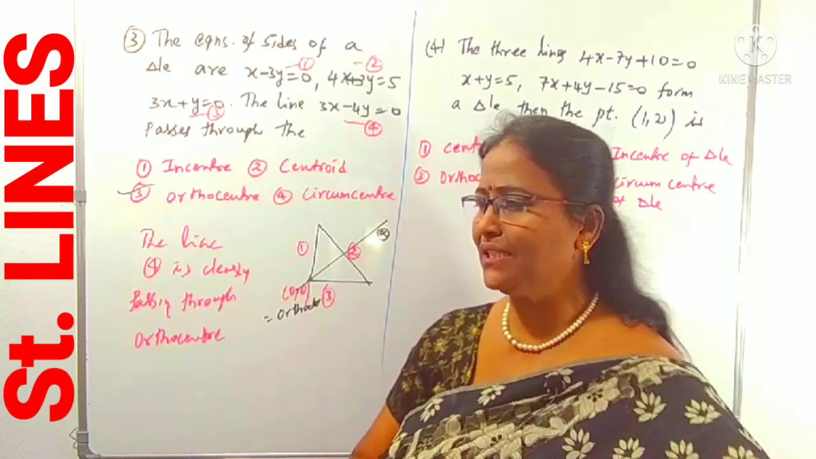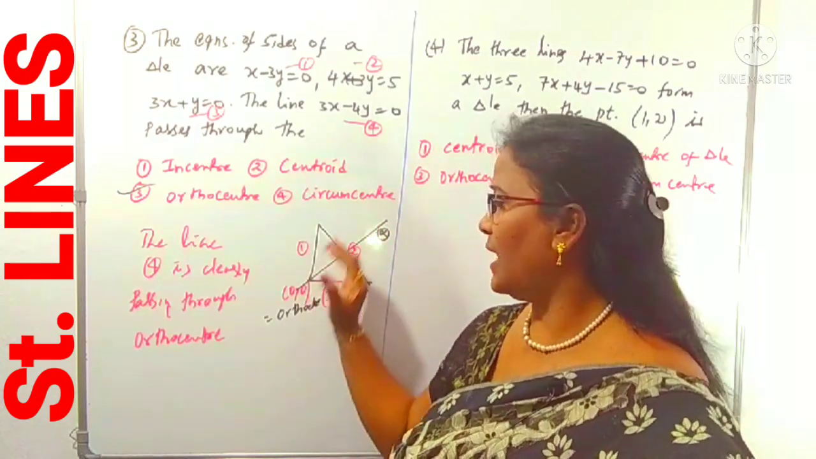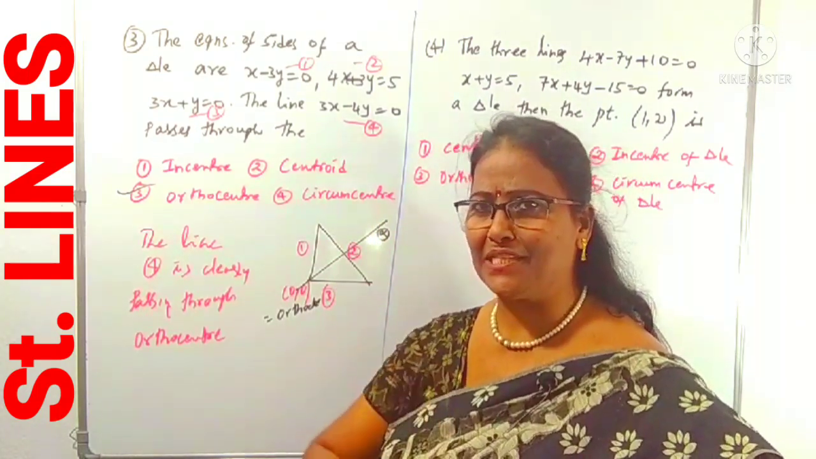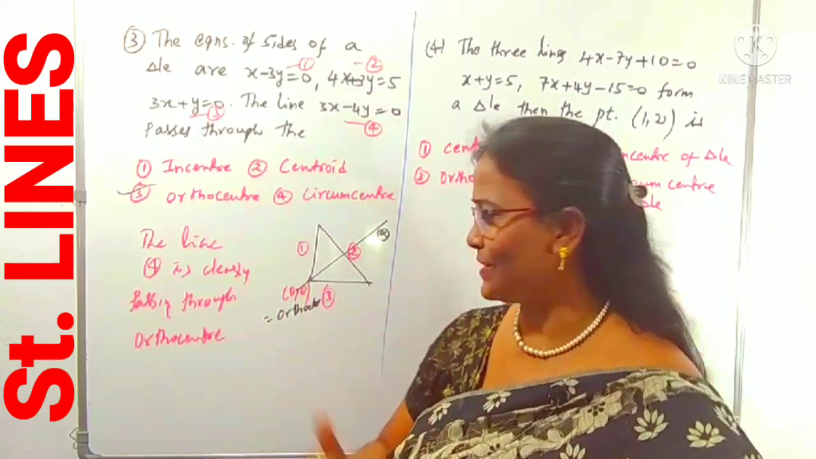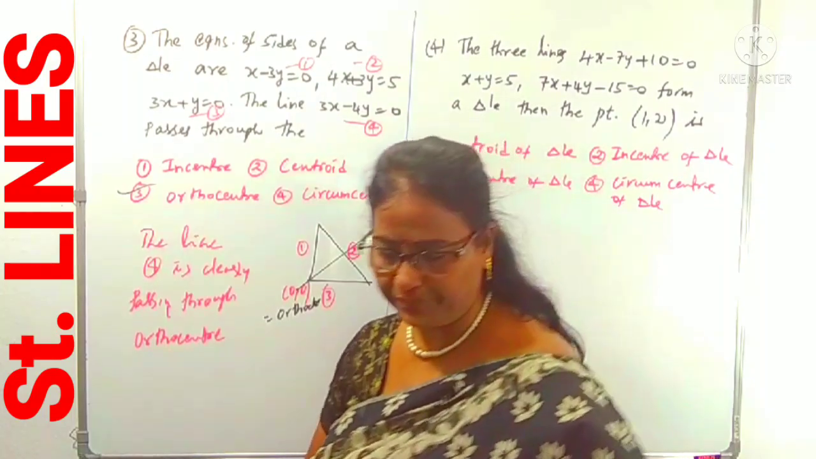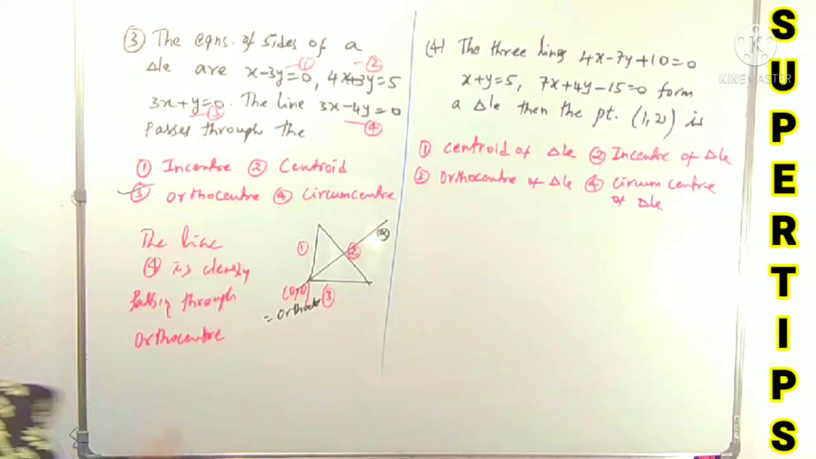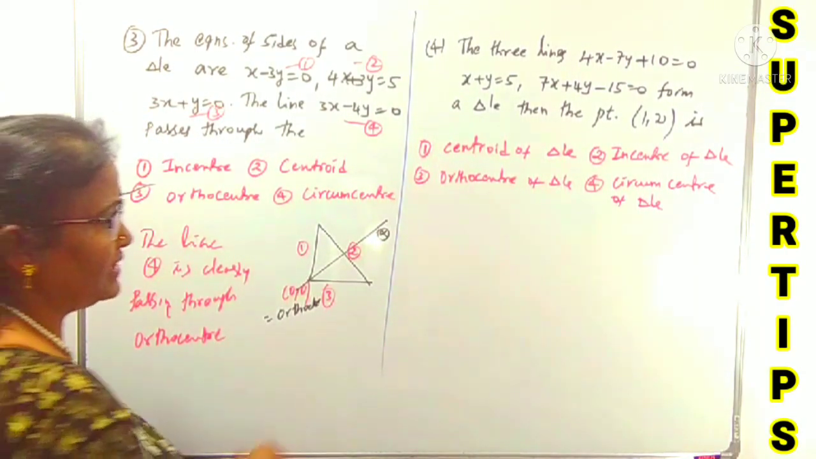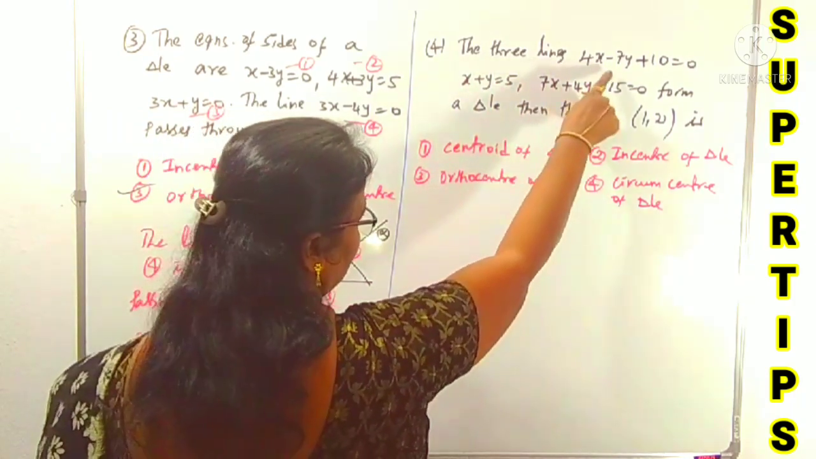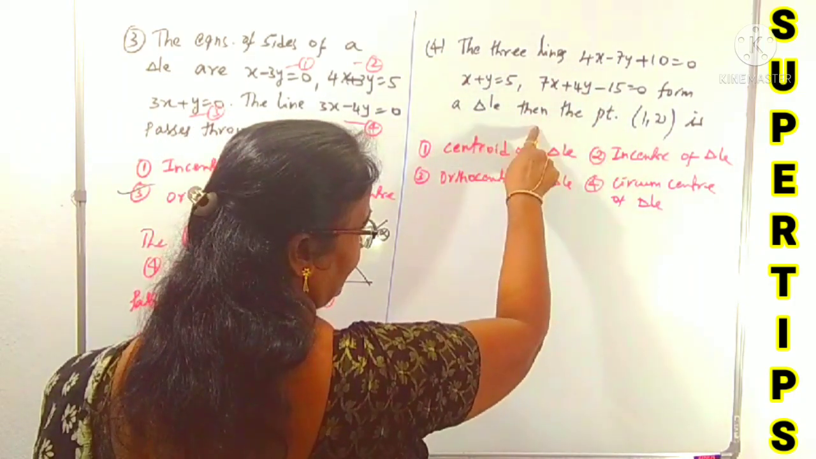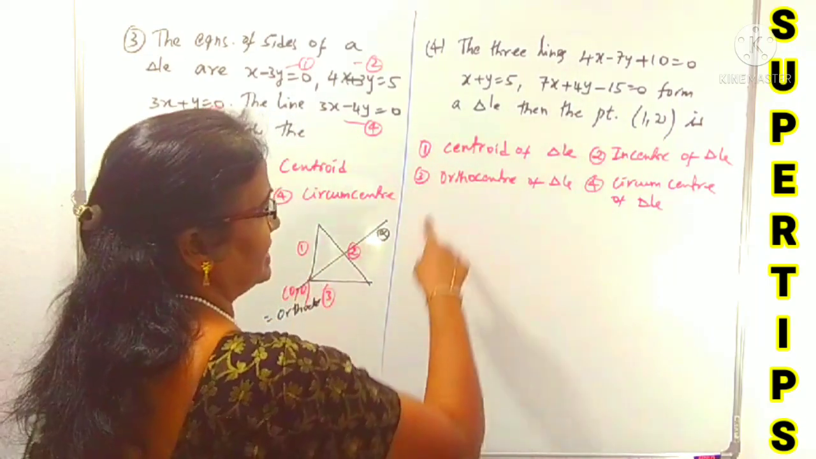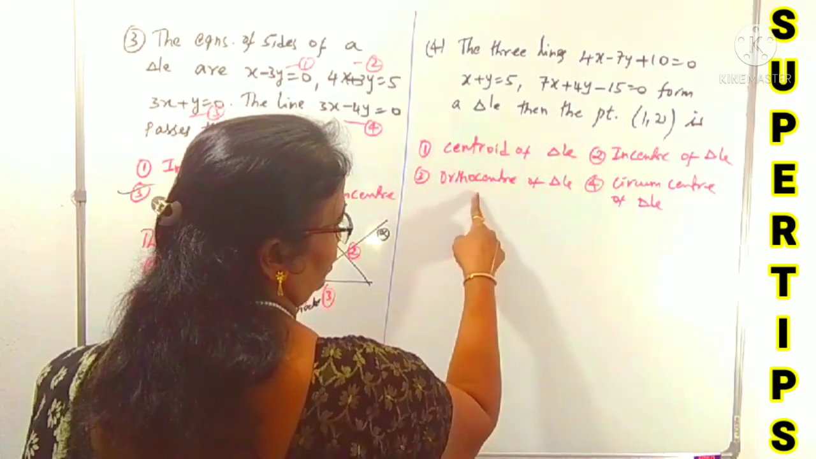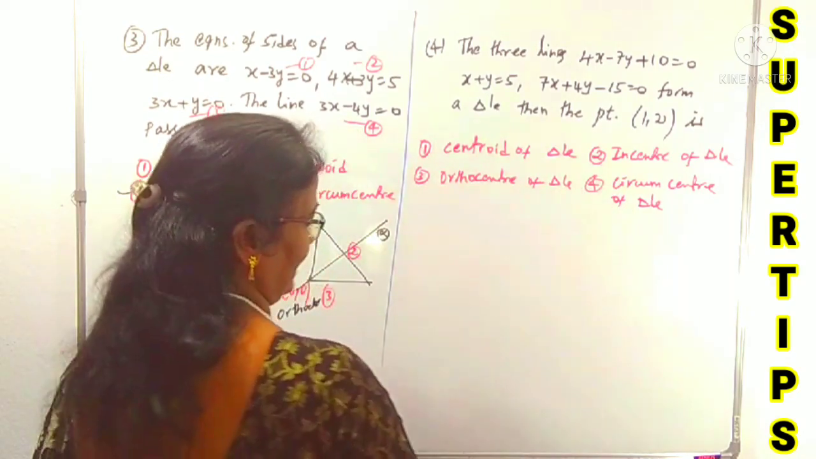Here I didn't do anything, just explained a concept and used the perpendicular lines concept, and I also explained what the orthocenter is in the case of a right angle triangle, right? Now we can come to question number 4. What is given is that three lines form a triangle, then the point 1, 2 is a centroid, incenter, orthocenter, or circumcenter of the triangle.